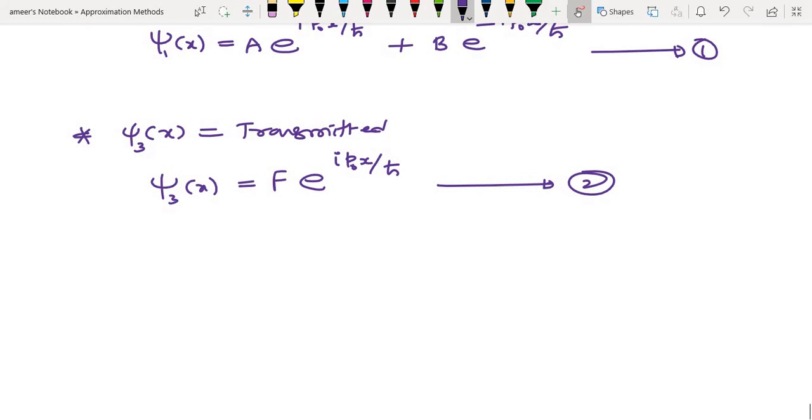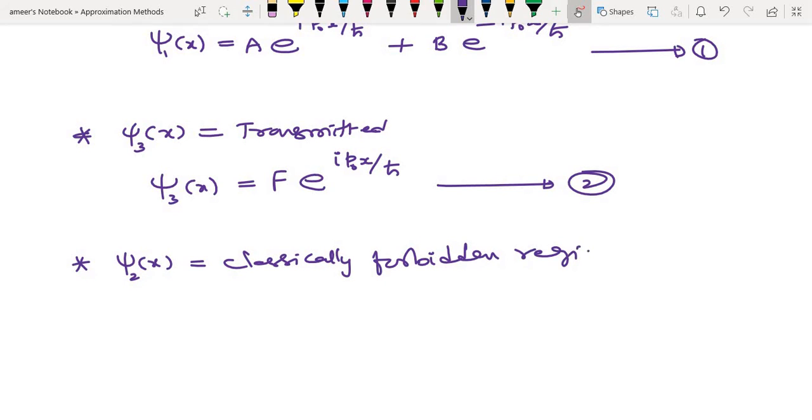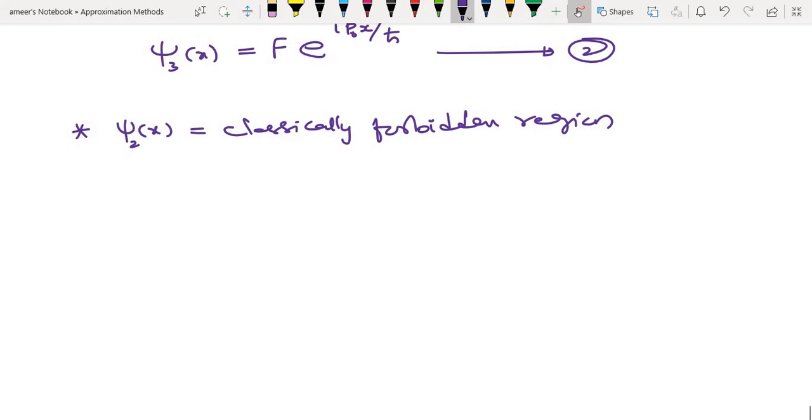In region 2, the classically forbidden region, we need to calculate psi2(x). This is the classically forbidden region, but quantum mechanically there is a possibility. In the classically forbidden region, as the energy is less than the potential V(x), the momentum p(x) will be imaginary.